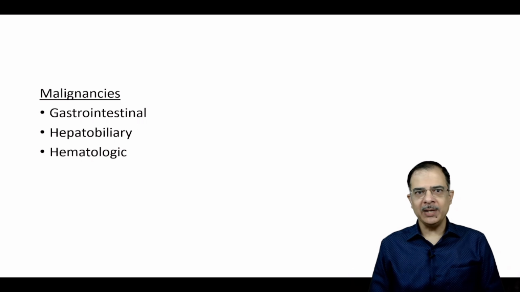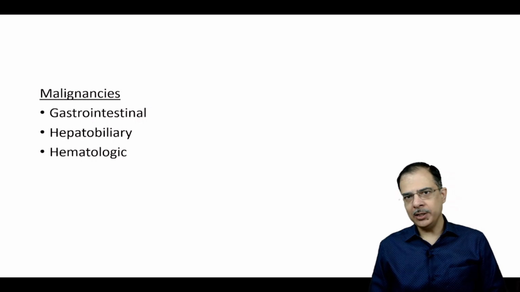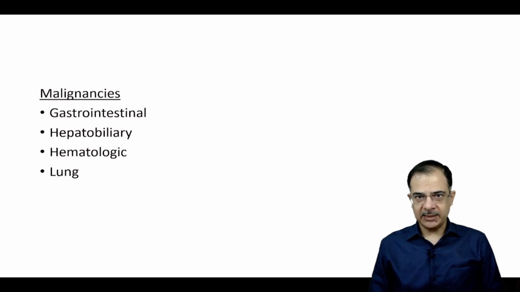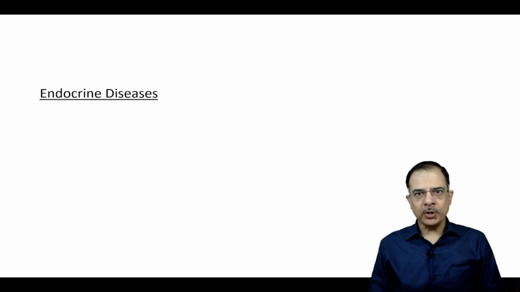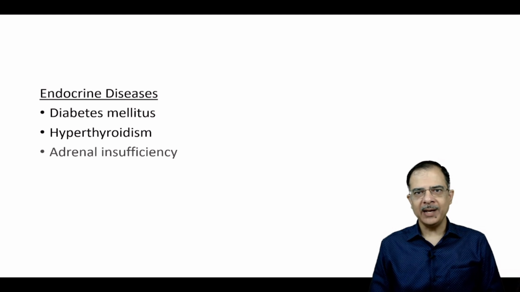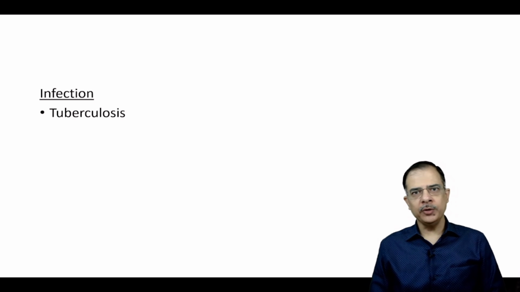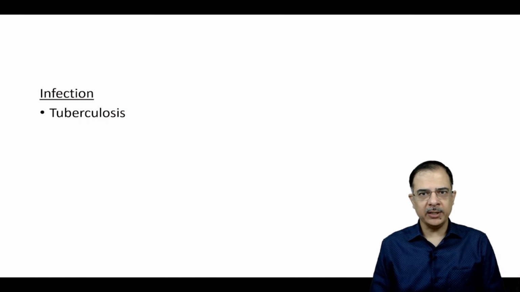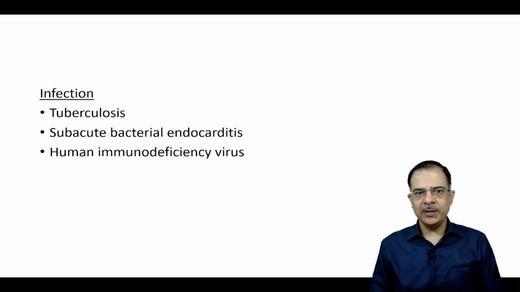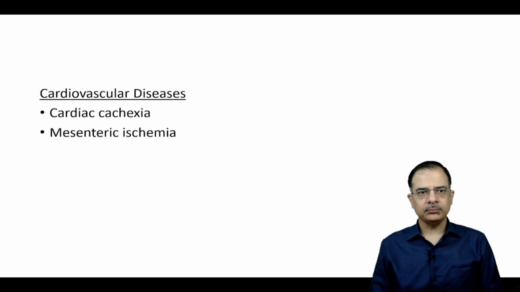It can be because of GI malignancies, hepatobiliary malignancies, hematological malignancies like leukemias or lymphomas, CA lung, breast cancers, ovarian cancers. Important endocrine disorders include diabetes mellitus, hyperthyroidism, and adrenal insufficiency. Infections: any chronic infection can lead to weight loss due to release of cytokines like TNF alpha. TNF alpha is a catabolic cytokine. Subacute bacterial endocarditis, HIV infection.